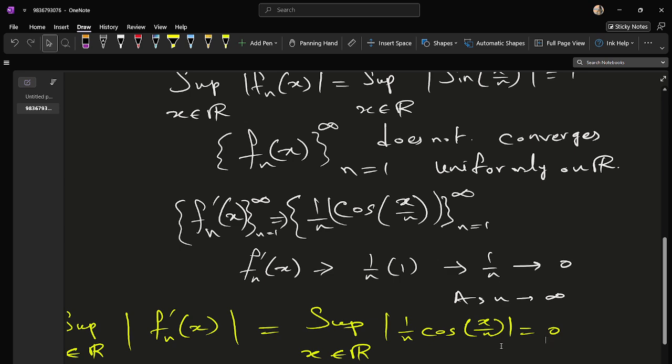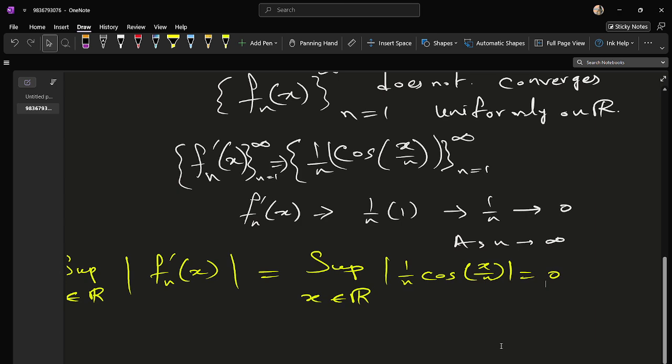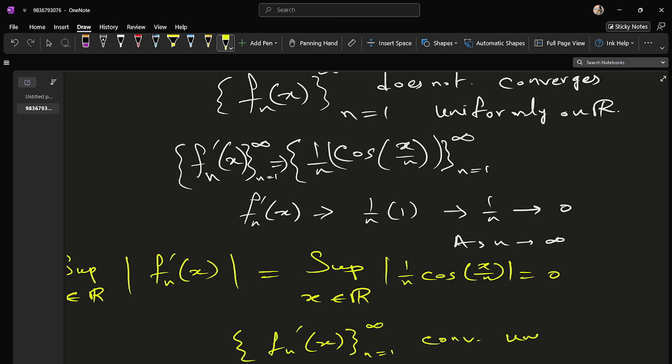So the supremum is 0 here, and the derivative sequence converges uniformly on R. Hope you understood, guys.